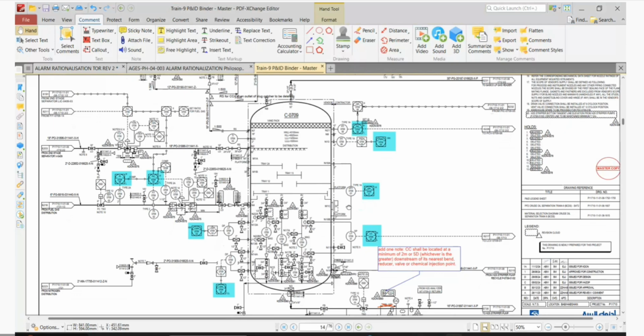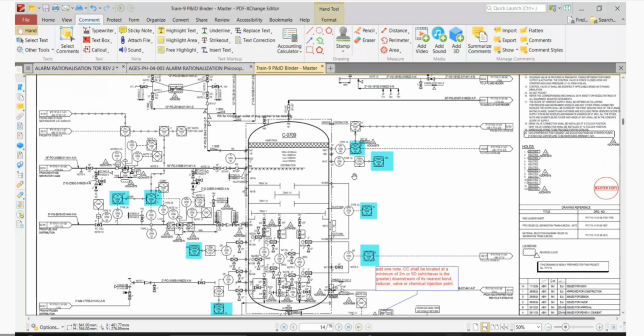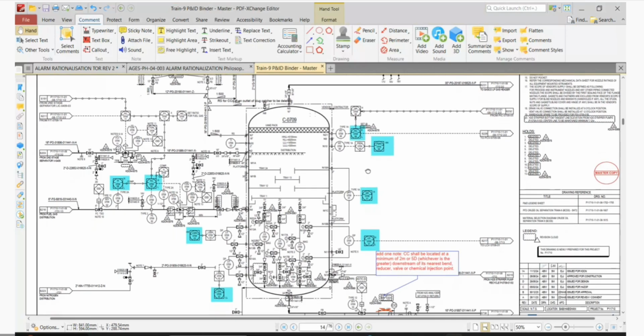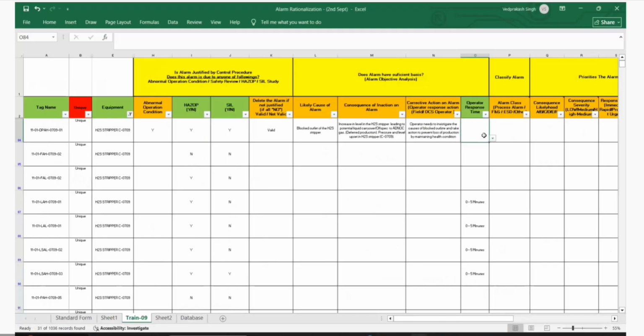No, we can say prompt, because we don't have any trip here. We don't have any trip function here, we don't have a DPAHH, right? So can you go back to that column?